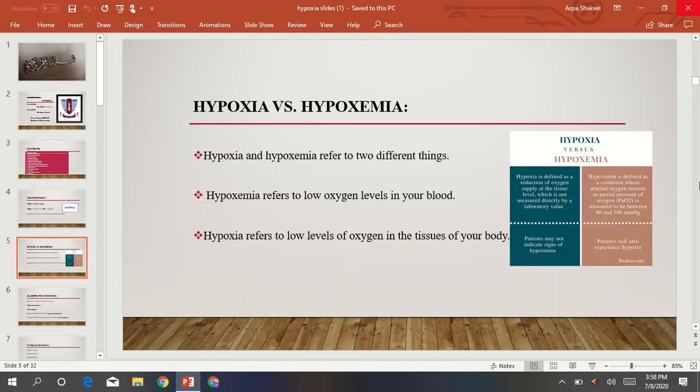Now, hypoxia versus hypoxemia. Sometimes people confuse hypoxia and hypoxemia as the same thing, but these two are not the same. These are different things. Hypoxia is the low level of oxygen in the tissues of your body, whereas hypoxemia is the low level of oxygen in the blood. Sometimes both hypoxia and hypoxemia occur together, but not always.